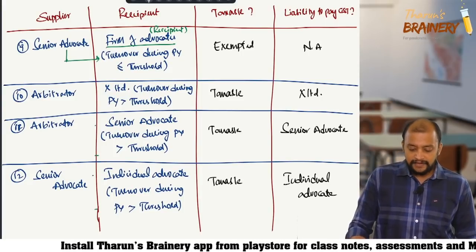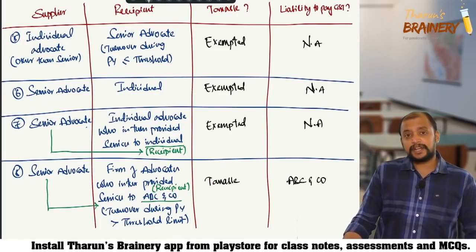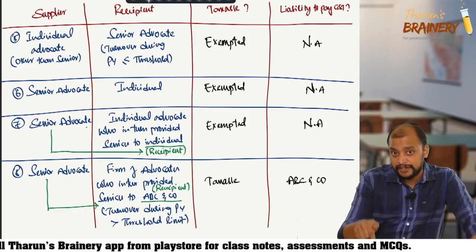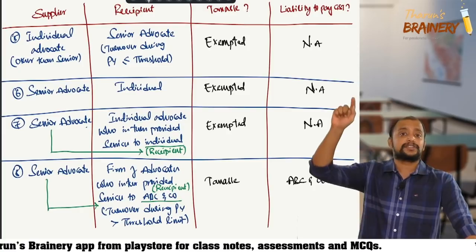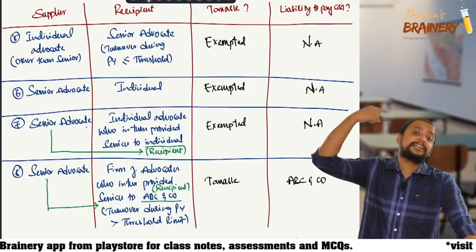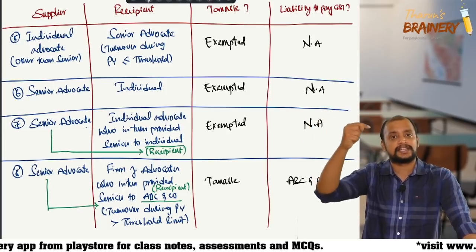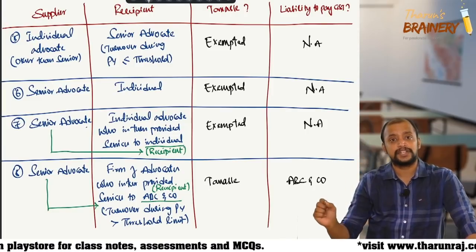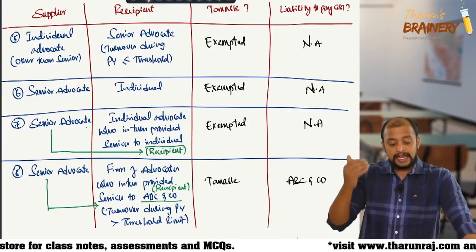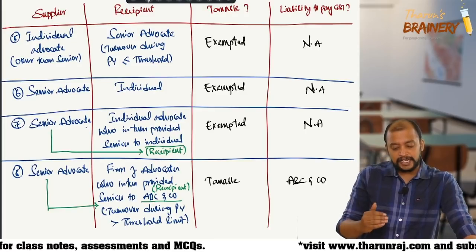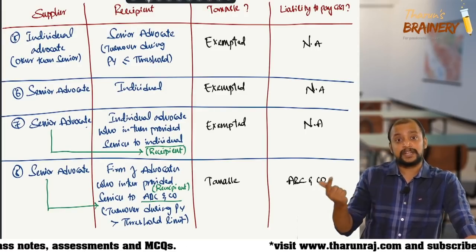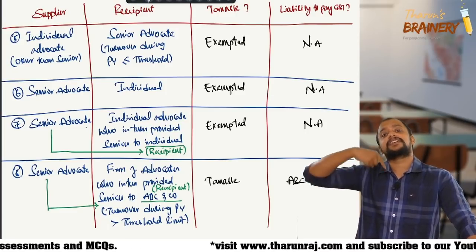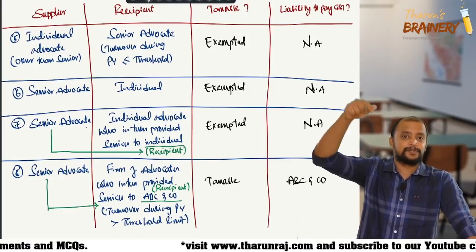Then the 7th one, senior advocate providing service to an individual advocate. We should not take the individual advocate as the recipient, because the individual advocate in turn renders services to another person, so that ultimate or end person should be taken as the recipient, and we need to analyze. So now the senior advocate is providing services to an individual, which is exempted. In the next example, senior advocate is providing services to the recipient. Who is the recipient here? The firm of advocates is not the recipient. They in turn provide service to another person. That end person should be taken as the recipient.